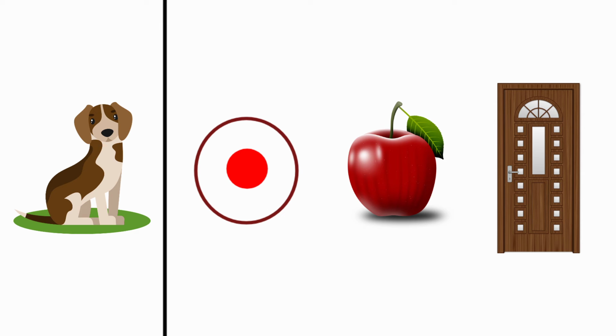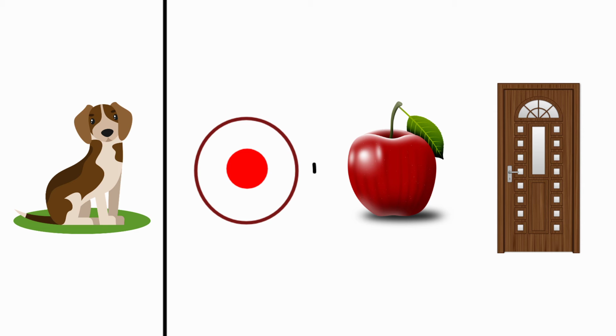Next one, dog. Dog, dot, apple, door. The beginning sound for dog is D. The beginning sound for dot is D. For dog and for dot, the beginning sounds are same.